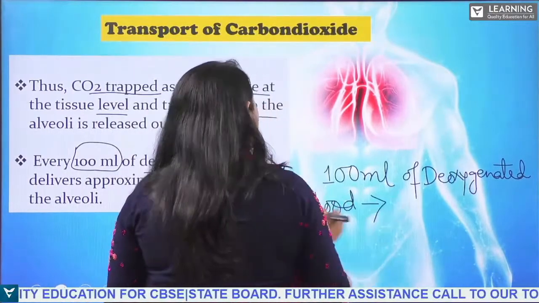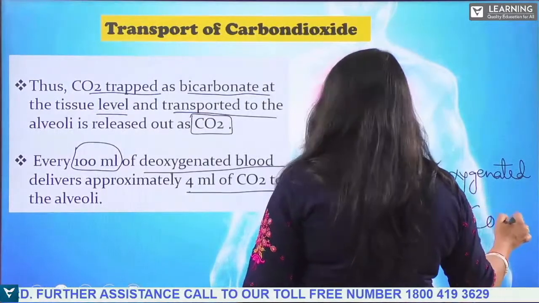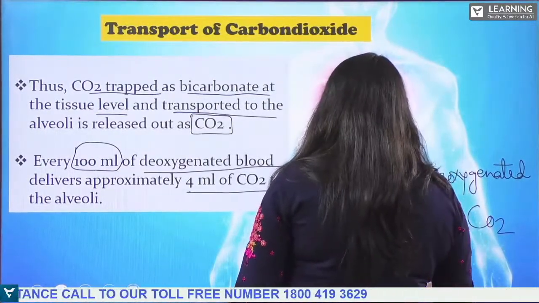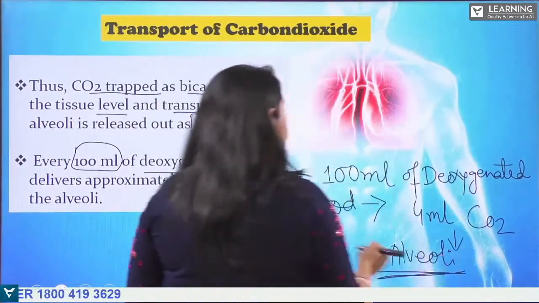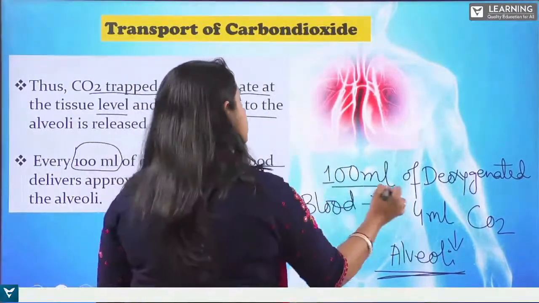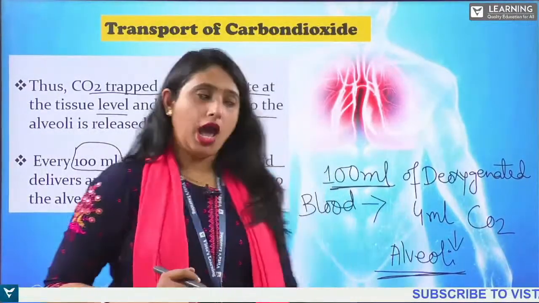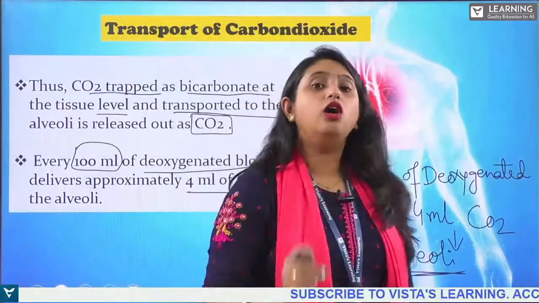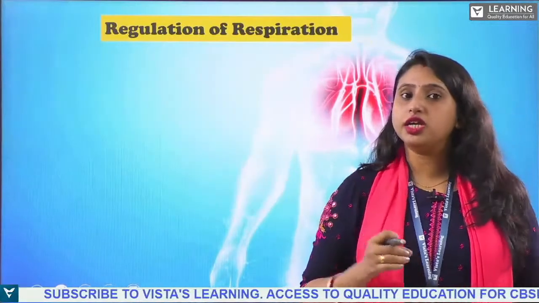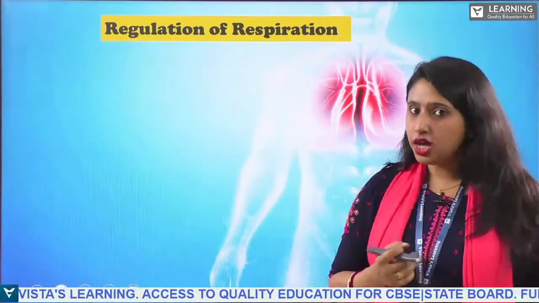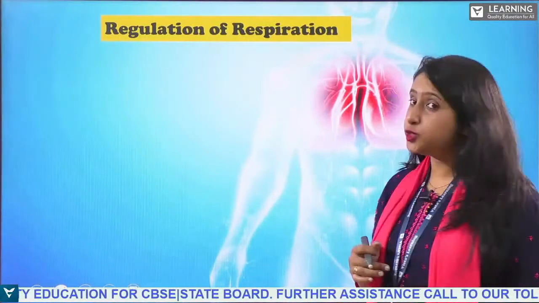It can deliver almost 4 ml of carbon dioxide. To whom? To the alveoli. Is that clear? This is how the transportation of oxygen and transportation of carbon dioxide is taking place between the alveoli and the blood. Okay. Now, regulation of respiration.